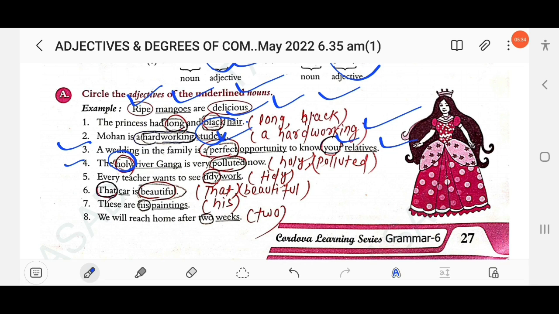Then next here: the holy river Ganga is very polluted now. Here holy is an adjective and it tells about the river Ganga, and polluted, this is also an adjective. It also tells about the river Ganga. So here holy and polluted.